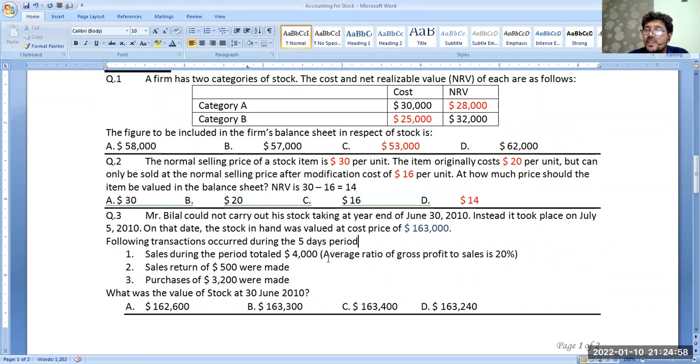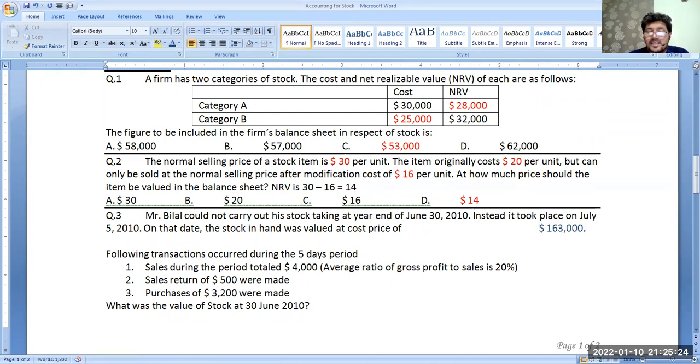Sales means goods are going out during these 5 days. So it should be added back. Are you getting me? But here we are not going to use the selling price of the goods. We'll use the cost price of them. So see what I'm going to write over here. Okay. Getting my point?